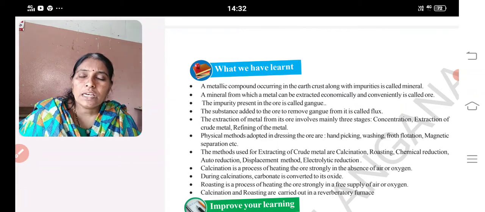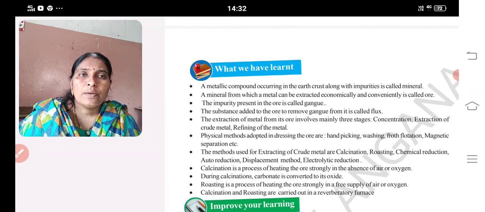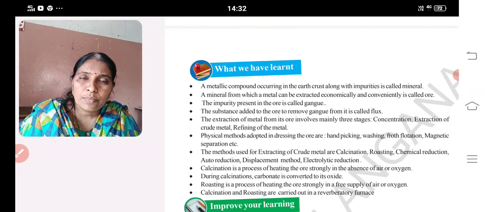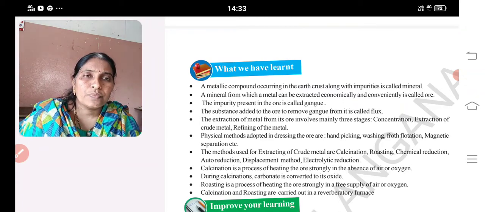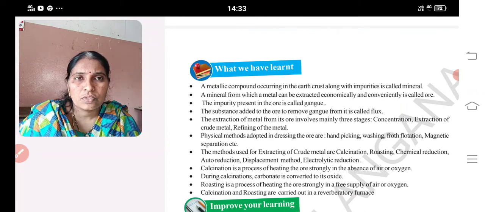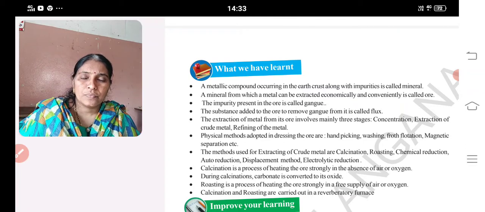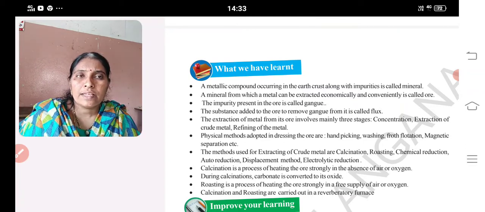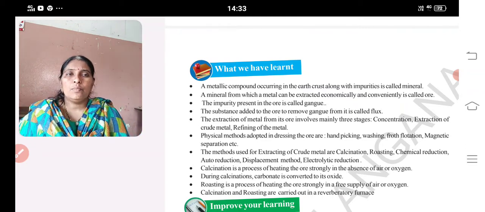Okay, and a metallic compound occurring in the earth's crust along with some impurities is called a mineral, and a mineral from which a metal can be extracted is called an ore, and impurities present in the ore are called gangue. A substance which is added to the ore to remove the gangue is called flux. So this is also important.